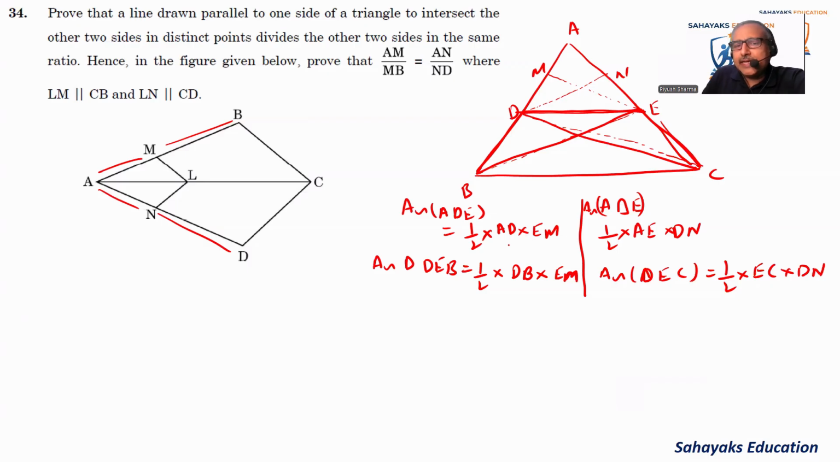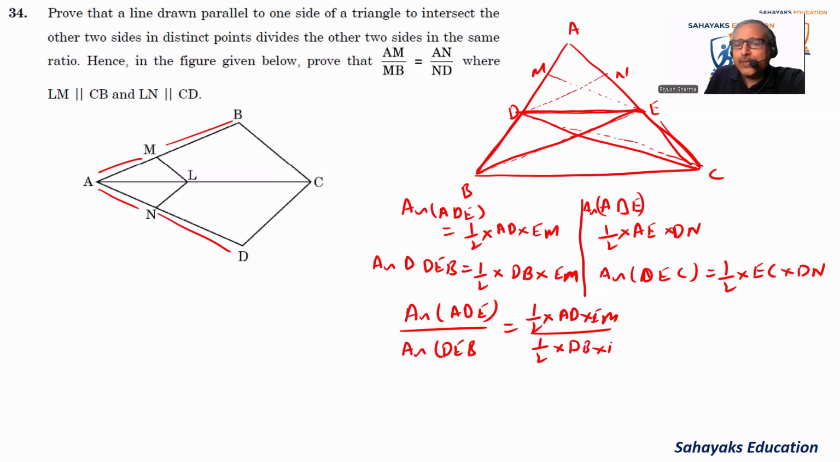Now I want to divide the area of ADE by the area of DEB. It becomes half into AD into EM, divided by half into DB into EM. Okay, so EM will cancel out, half and half will cancel out.